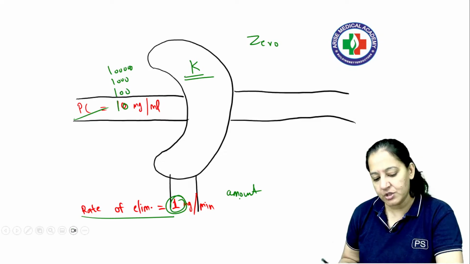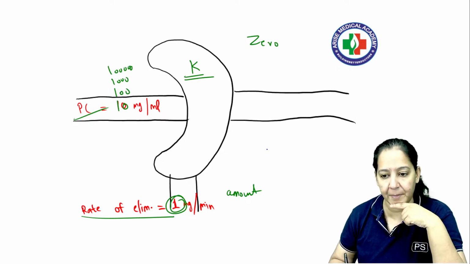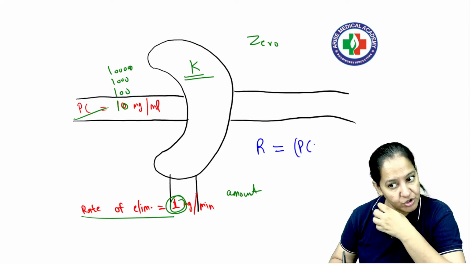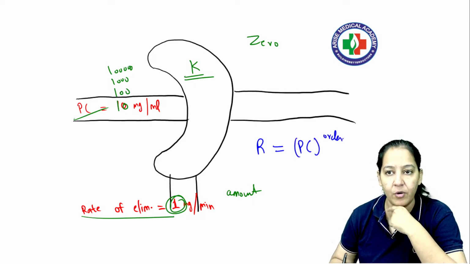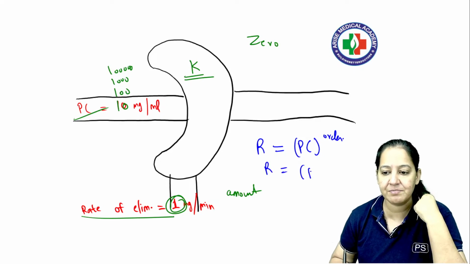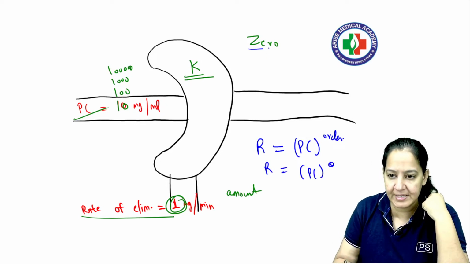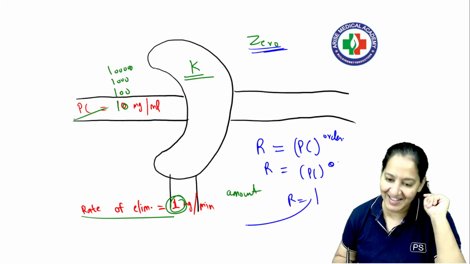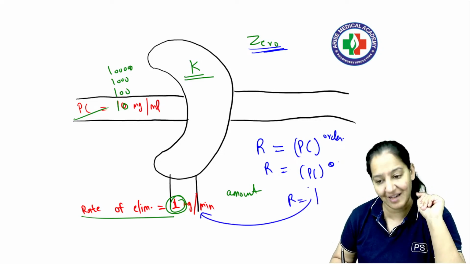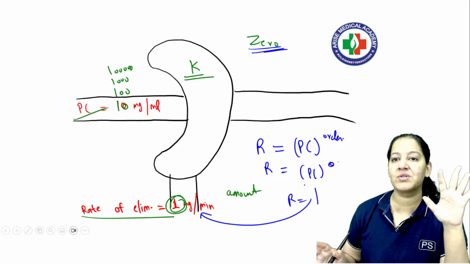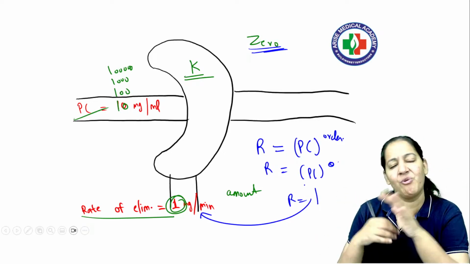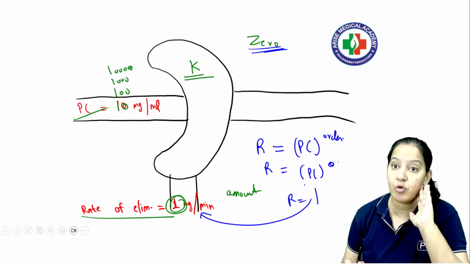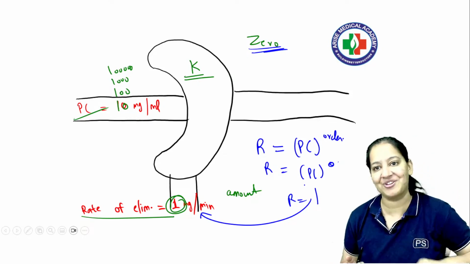The rate of elimination. So what is the formula I told you to learn? अभी बोला ना मैंने एक formula learn करो, rectification. Rate of elimination is equal to plasma concentration to the power order of kinetics. Okay. So rate of elimination is equal to plasma concentration to the power 0. We are talking zero order. So anything to the power 0 is 1. So rate of elimination is 1. That is the meaning of constant rate of elimination. It is proven. यहाँ पे rate of elimination constant है. It doesn't depend on plasma concentration. Whatever is the plasma concentration, ये तो same ही रहेगा. Same amount is excreted always, right?